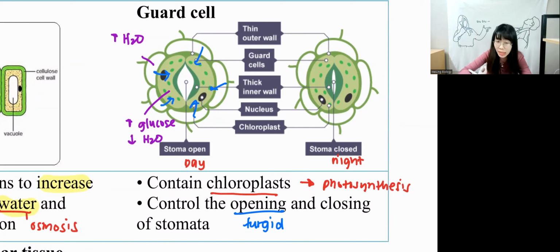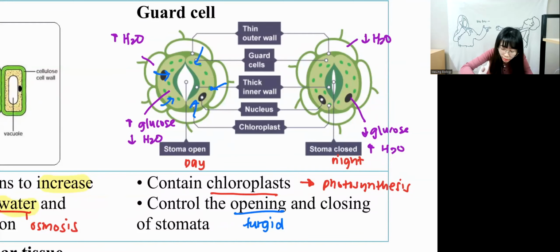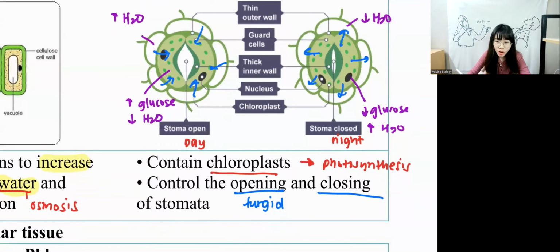Because at nighttime there is no photosynthesis, so they have less glucose. Less glucose means, by comparison, they have more water. The surrounding cell has less water. Water will diffuse back out to the surrounding cell again. So that's why they will close. Close means flaccid. So this is one of the reasons why they have opening and closing of stomata.